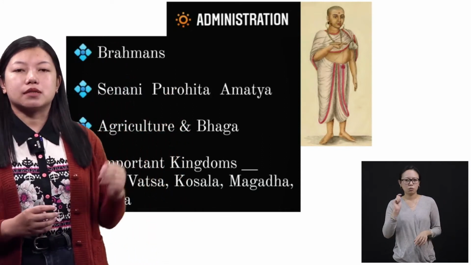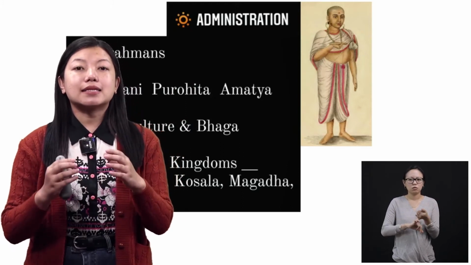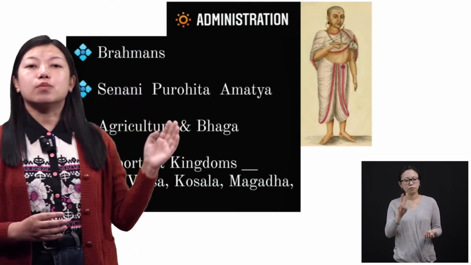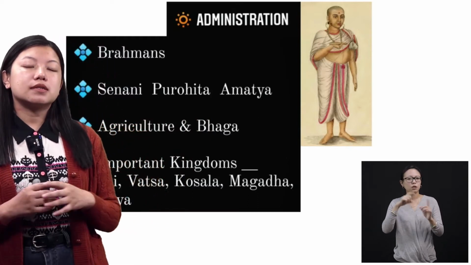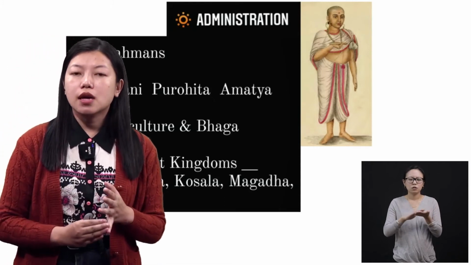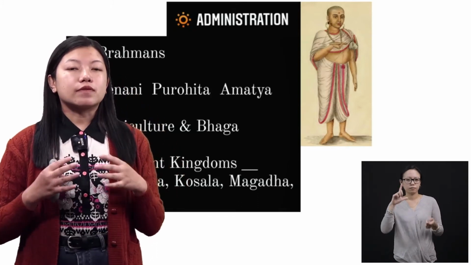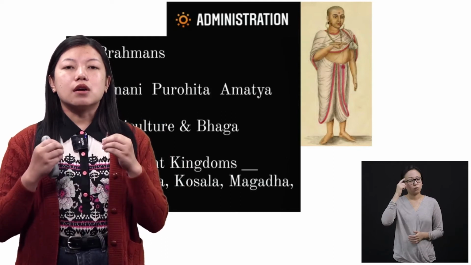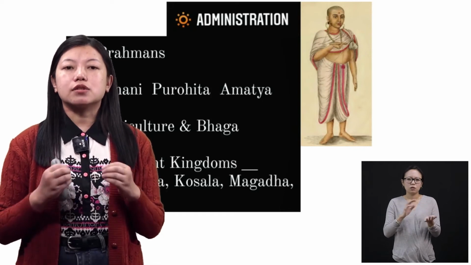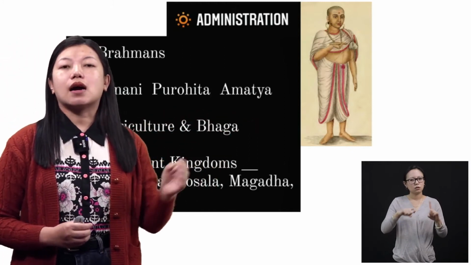Like, for example, the Brahmins. These Brahmins were the highest caste in the society, and they acted as advisors for the king. These advisors were also known as Purohitas. The Brahmins used to advise the king since they knew many things about religion and ceremonies, and they were very wise. Because of their intelligence and their good words and good thoughts, they were able to guide the king in decision making.